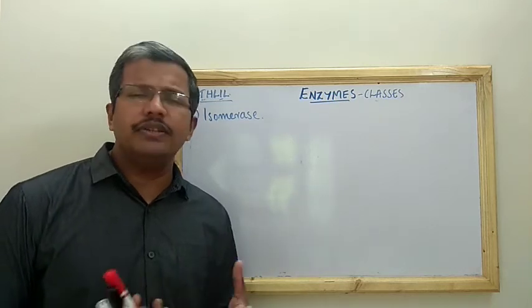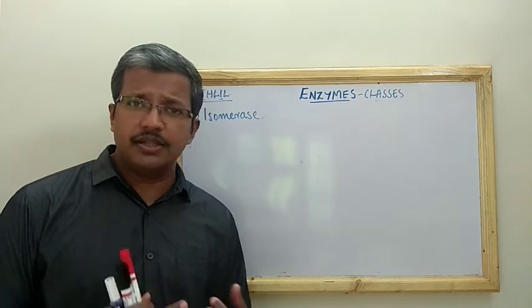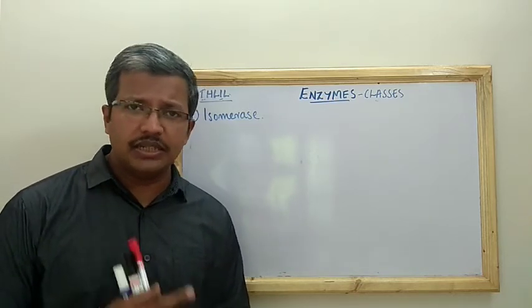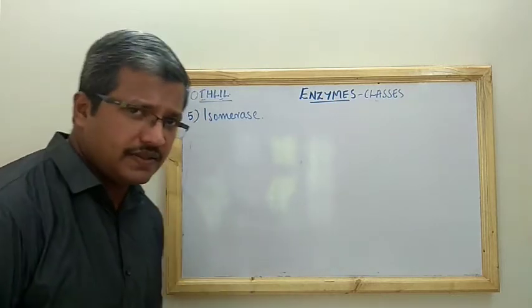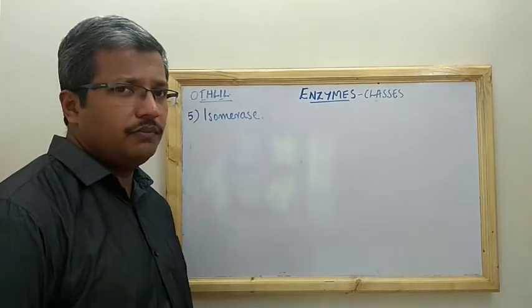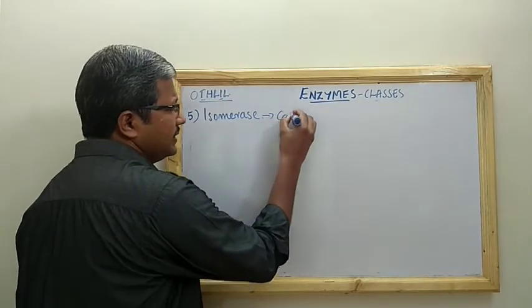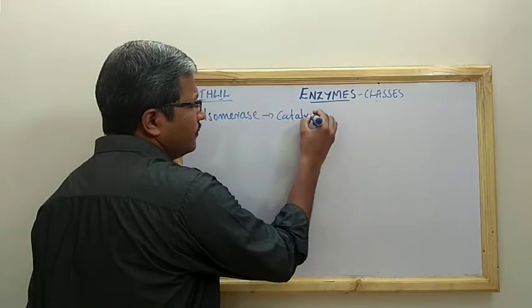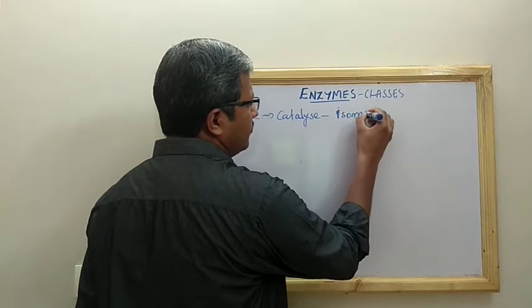You have a lot of examples in the metabolism that you are learning, glycolysis, Krebs cycle, etc., and from those you can take an example. So what is meant by isomer?